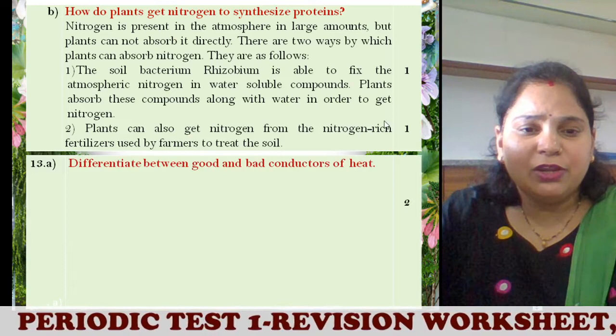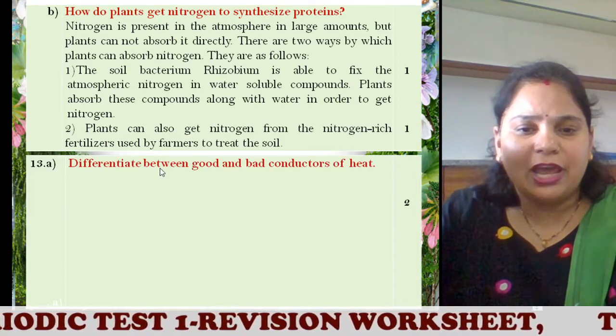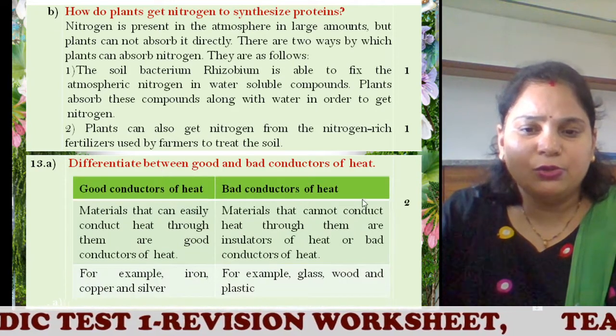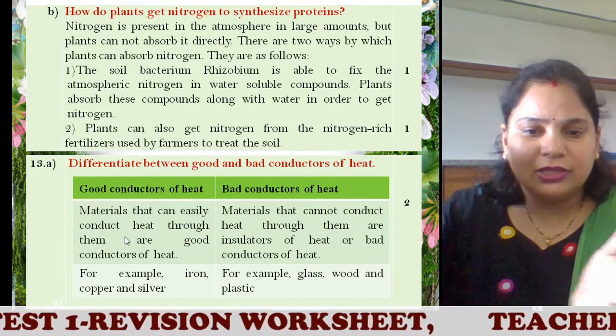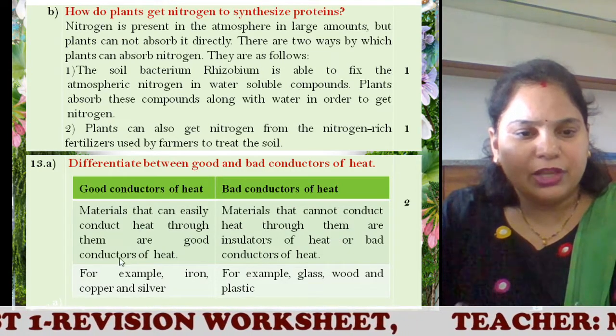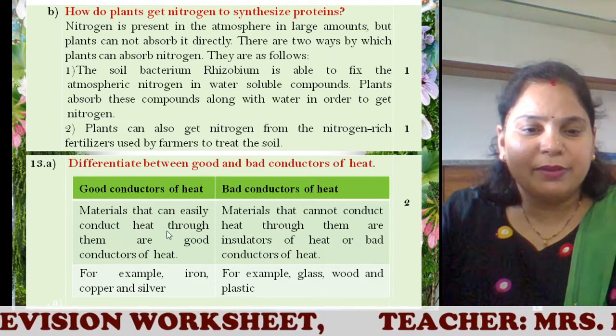Then 13th question, A part. Differentiate between good and bad conductors of heat. 2 marks I have given. So first you define. Good means can conduct, this cannot conduct. They are good conductors, they are bad conductors. Give example, then it becomes 1 here.